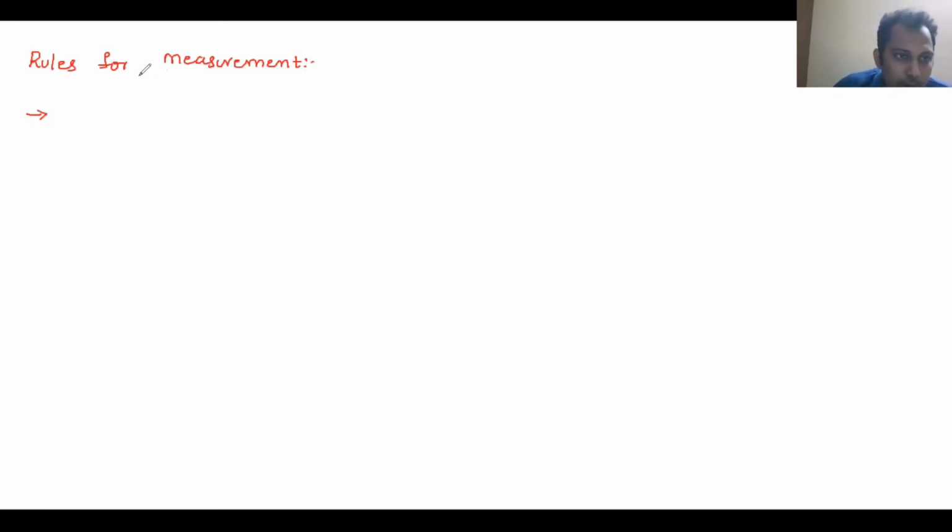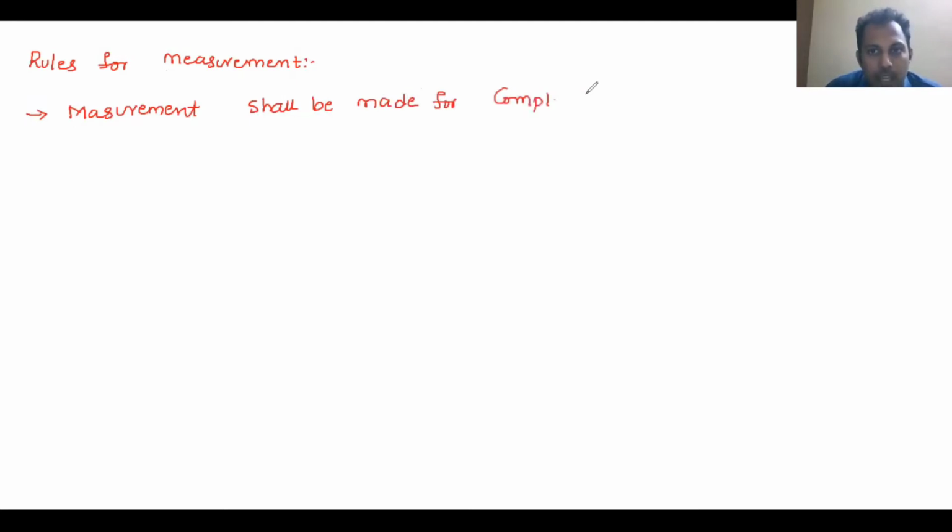Measurement shall be made for completed item of work, but not taken in between.